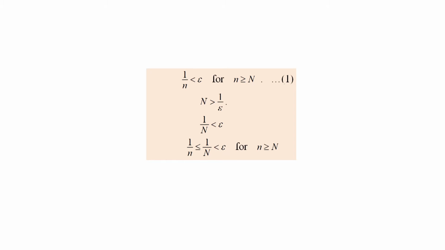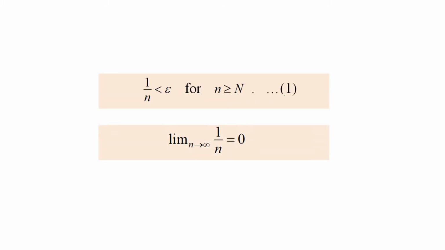And hence it follows that 1/n is less than or equal to 1/N, which is less than epsilon, for n greater than or equal to N. Hence, 1/n is less than epsilon for n greater than or equal to N, equation 1, as desired. This proves that the limit of 1/n as n approaches infinity is 0.